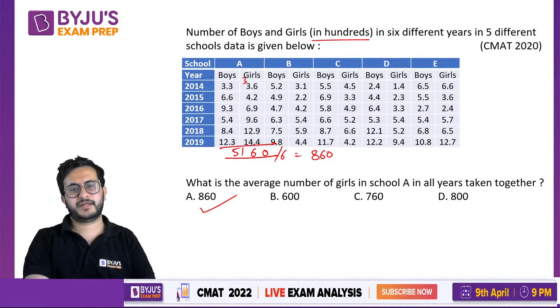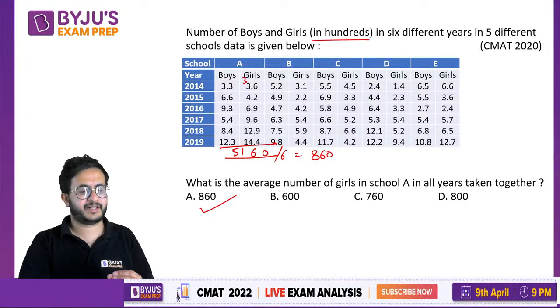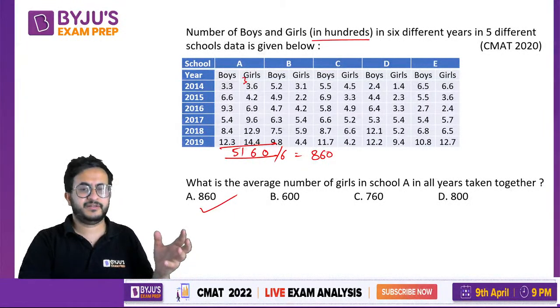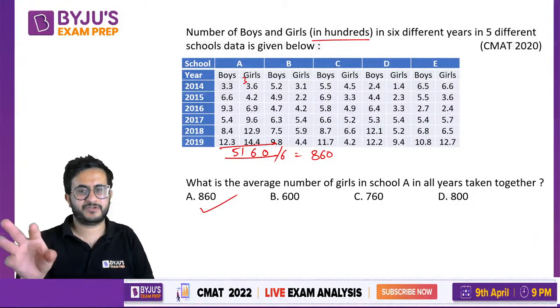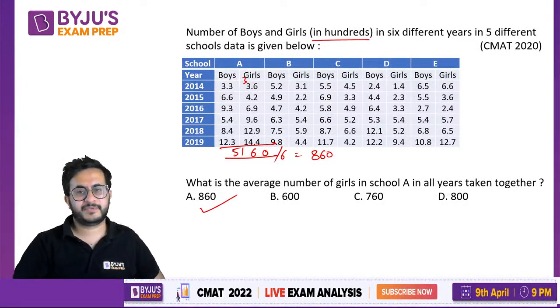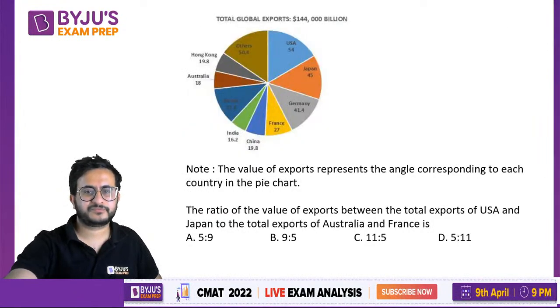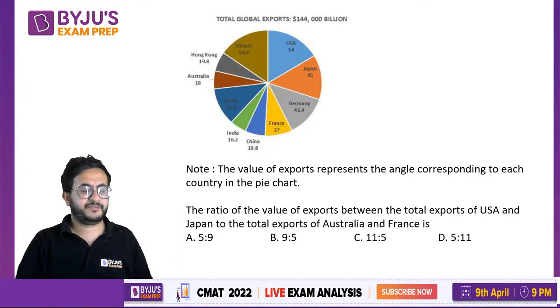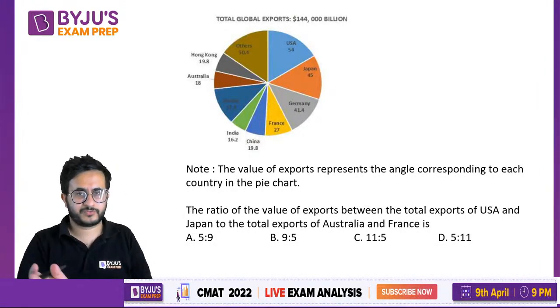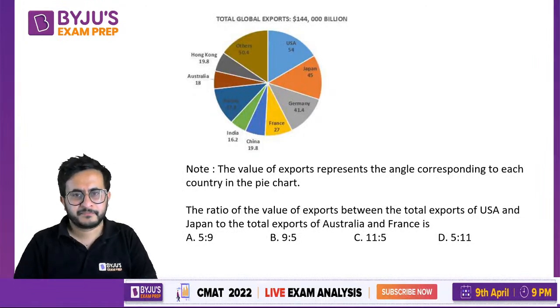Simple calculations. ठीक है, बस ऐड करना है और 6 से डिवाइड करना है. Even a student of primary school can do this. ठीक है, अगर आप second, third year के बच्चों को ऐड करना और डिवाइड करना आता है, you tell them that you would have to add these 6 values and then divide. As simple as that. So there were 4 questions. Those were easy. Hardly 3-4 minutes to solve the entire set, even if you are slow. Fast हो तो 2 minute में भी कर लोगे.